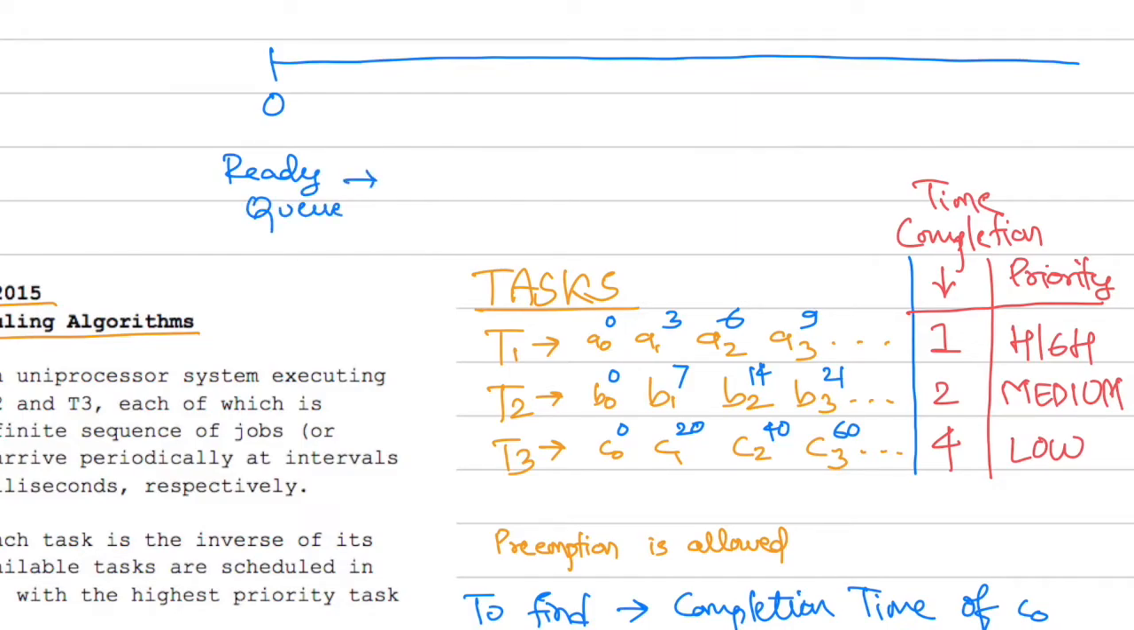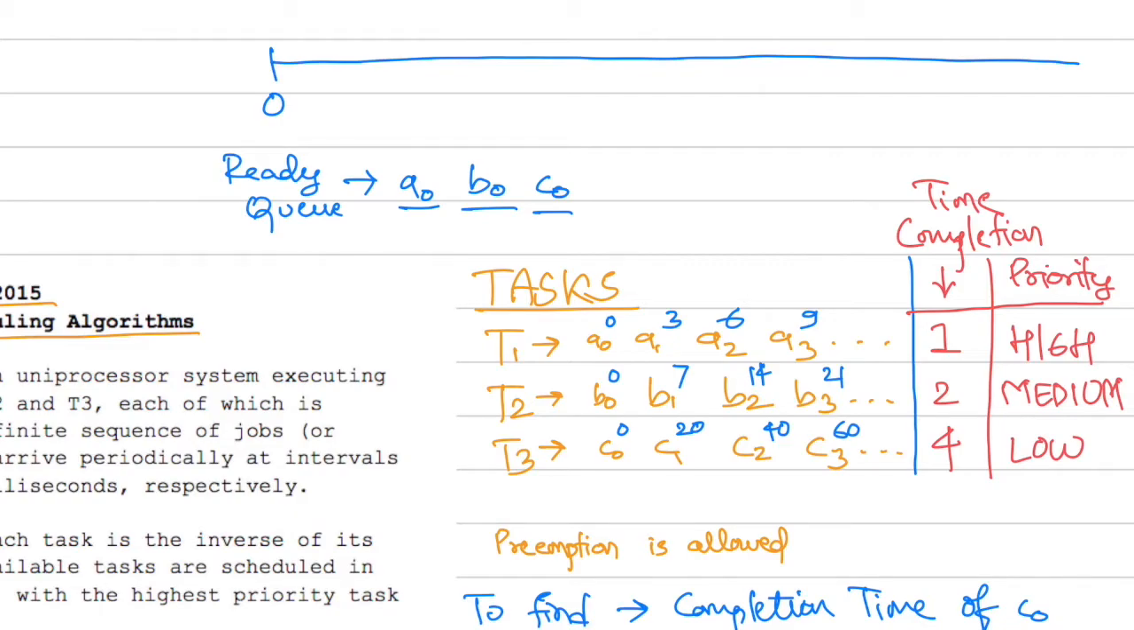So at time 0 in our ready queue, we have 3 tasks: A0, B0 and C0. We will be following priority based scheduling. As per priority based scheduling, the highest priority job will get picked first. So A0 will get picked first.